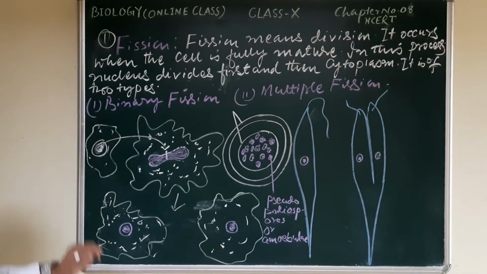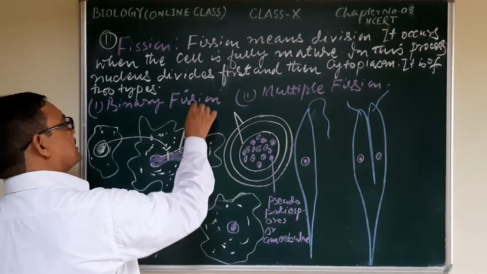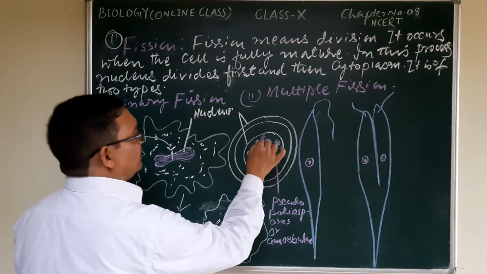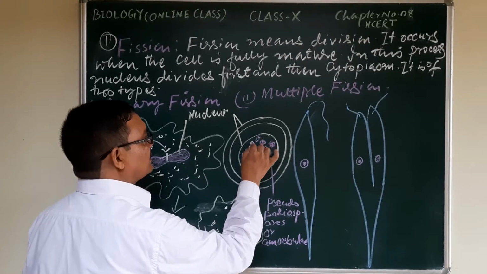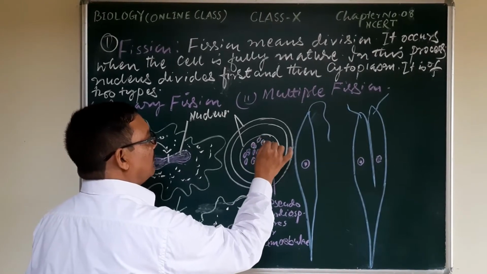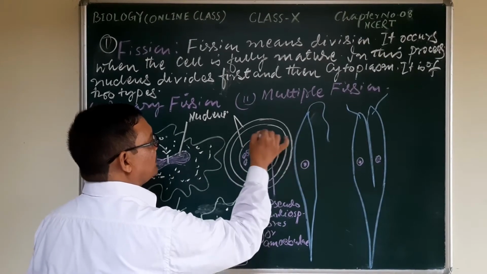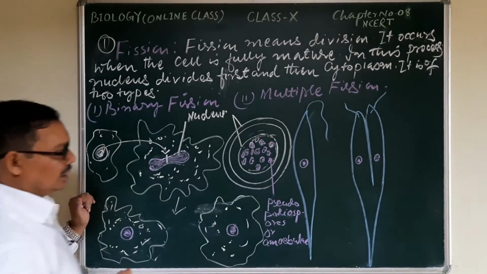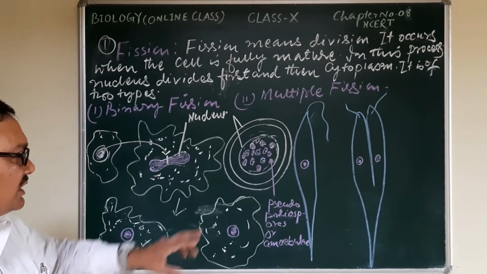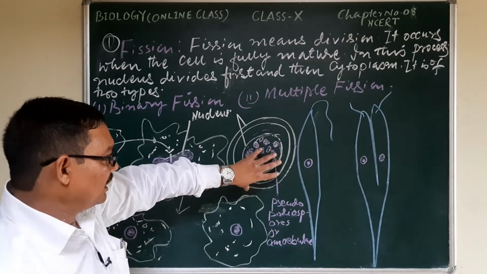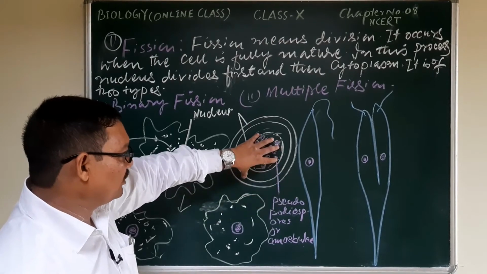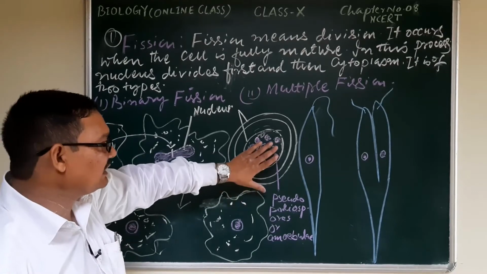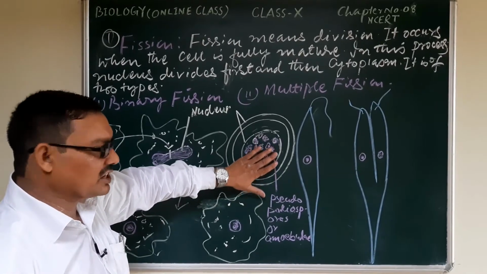So this is the example. Here it is the nucleus, and it is the new individual. Here also, in case of the multiple fission, there are multinucleated bodies. This body you may see here. This is the multinucleated body. It is a single cell, but after division and redivision due to the unfavorable conditions, there will be no separation of the nucleus from their parent body till the favorable condition returns back.